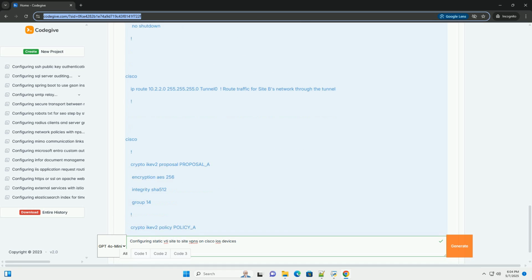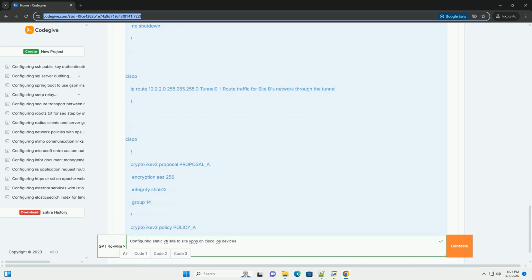Configuration steps. Router A. 1. Configure IKEv2 profile, authentication and key exchange. Crypto IKEv2 proposal A defines the encryption, integrity, and Diffie-Hellman group used for IKEv2 negotiation. This must match on both sides.